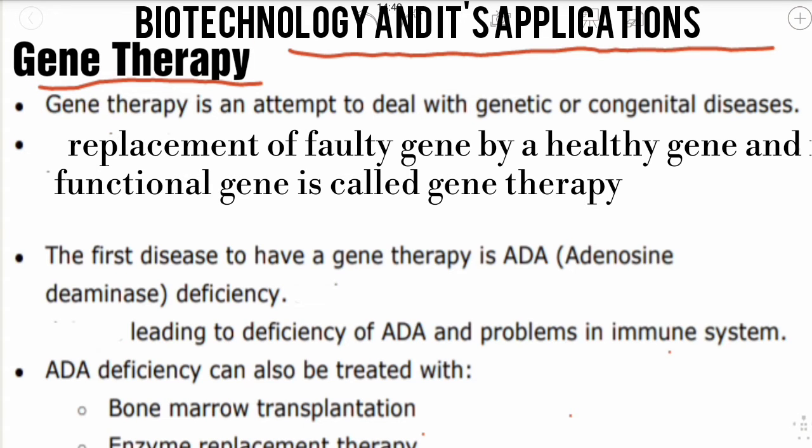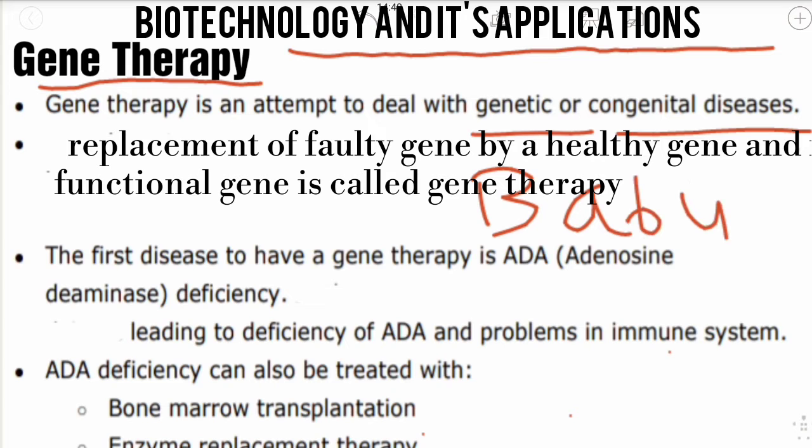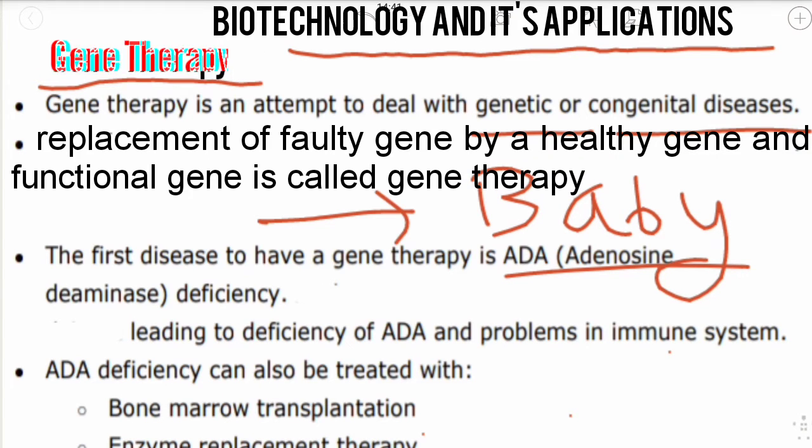Gene therapy basically deals with genetic or congenital diseases. So, let us consider a baby. This baby lacks some sort of gene. If the gene is inefficient, then we can increase its efficiency. If the gene is completely absent, then we can insert it. This is what gene therapy is.